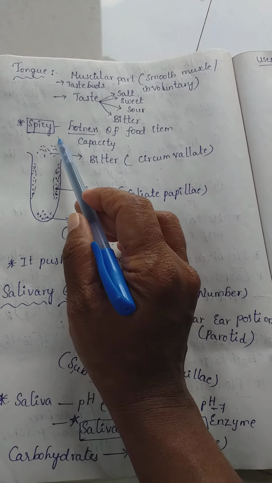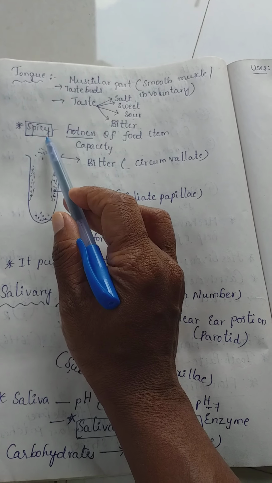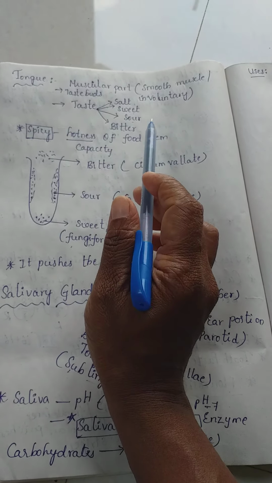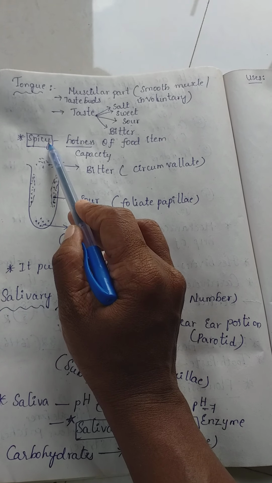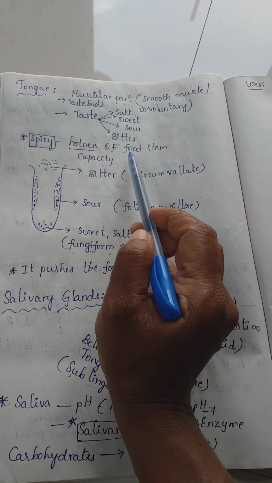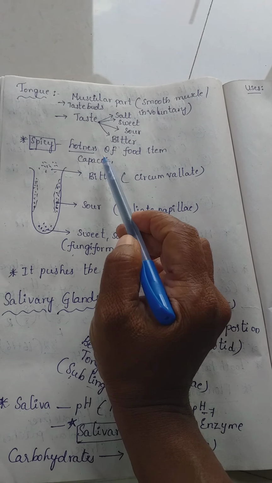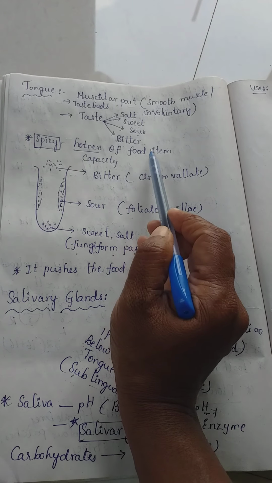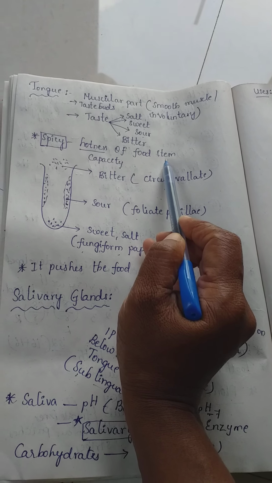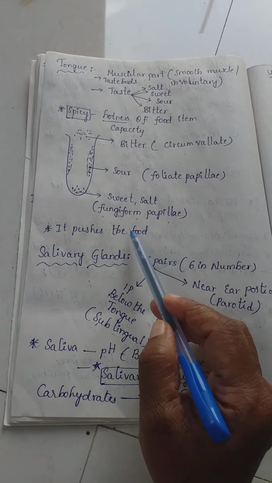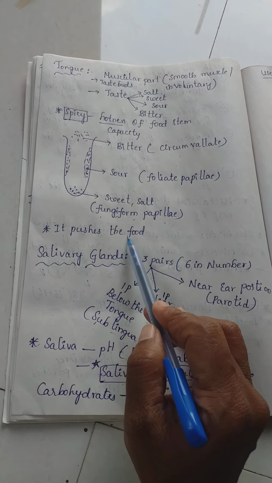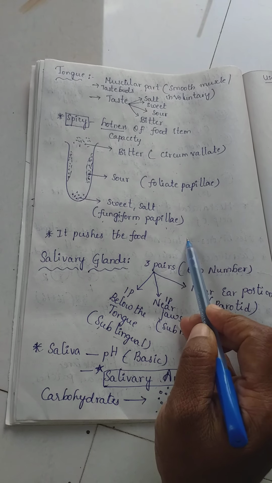Next, there are 2 words in Telugu, karam and vagaru. These 2 are irritations of the tongue. Spiciness is not a taste, it is an irritation of the tongue, which is created by different food items which are more concentrated. Best example, chili powder. So what is the main purpose of the tongue? It pushes the food from one side to another.